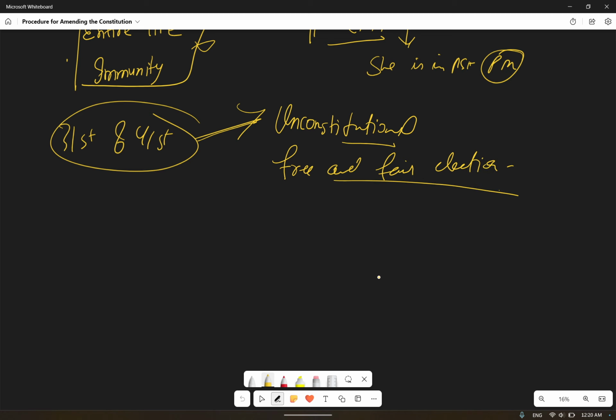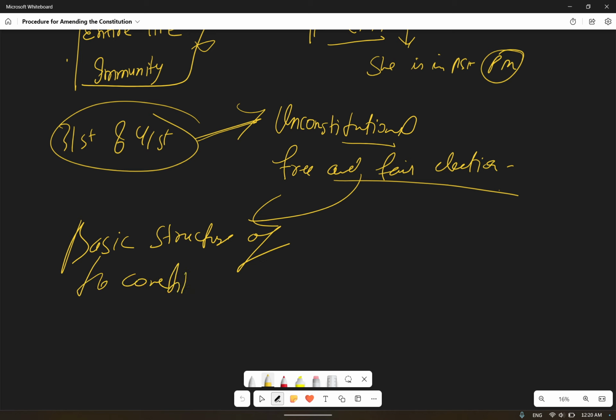Free and fair election is the basic structure of the constitution. Thus the Kesavananda Bharati case saved the Indian democracy. That's why it is mentioned that it saved the Indian democracy.